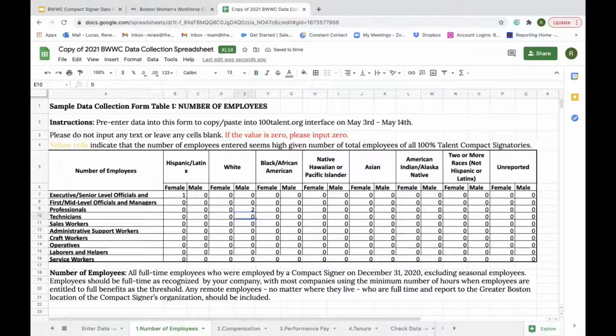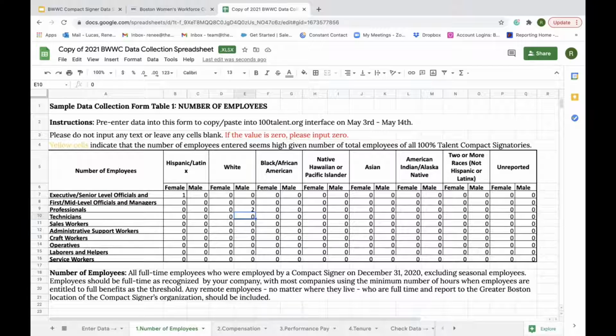Now, when you fill out your spreadsheet, you're going to input information as a snapshot of your organization on December 31st, 2020. So you'll include all full-time employees who are employed by your organization on that day. If more people were hired on January 1st, you would not include them in this spreadsheet. And if people were let go on January 1st, you would include them.